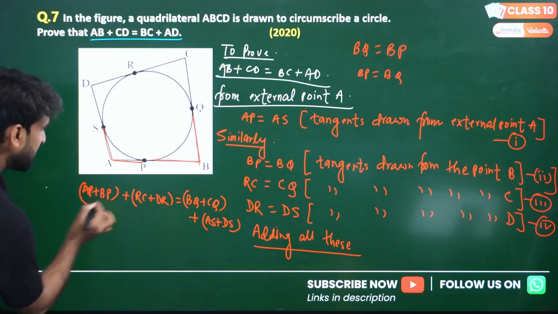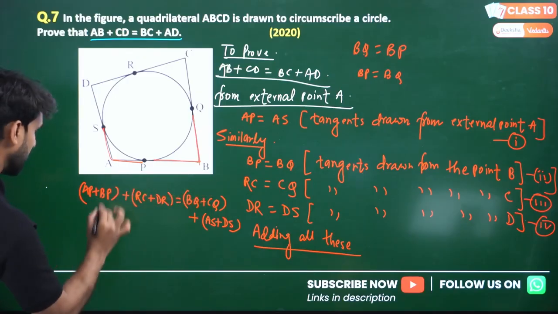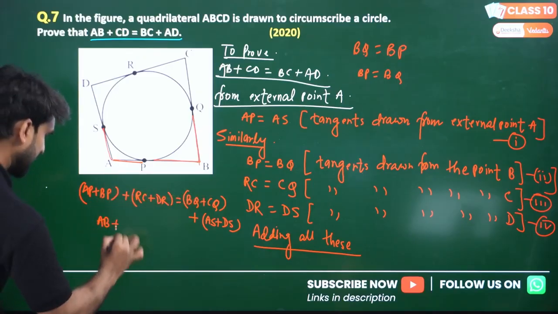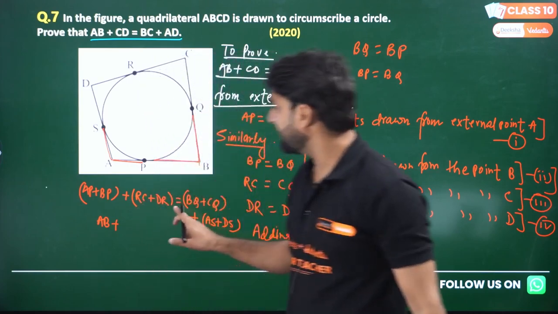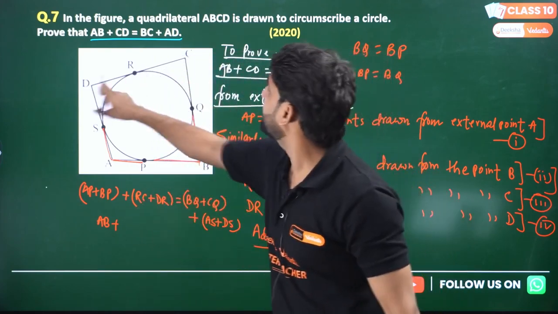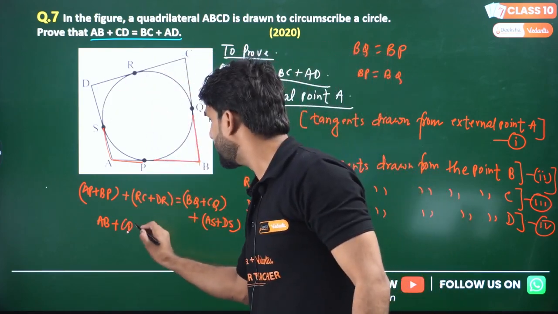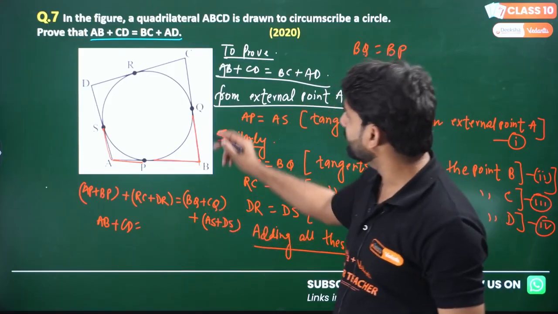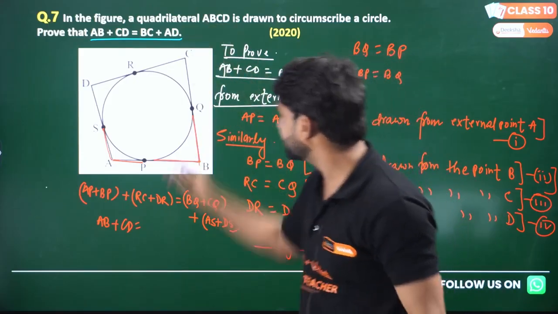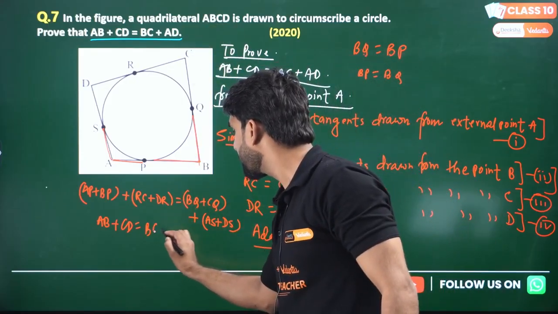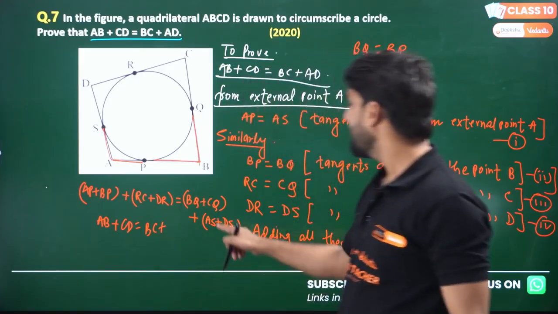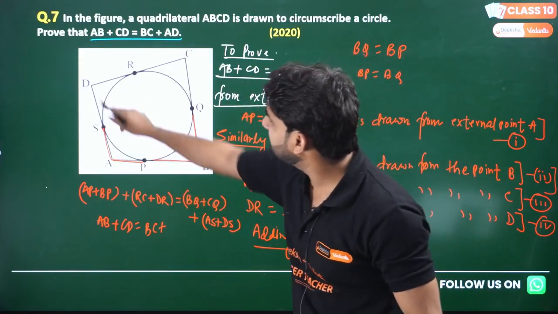So AP plus BP will be the whole AB, right? And RC plus DR will be CD, right? And this BQ plus CQ will be BC, sorry. And AS plus DS will be AD.